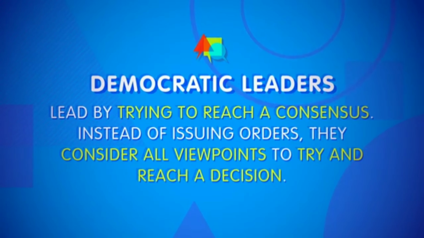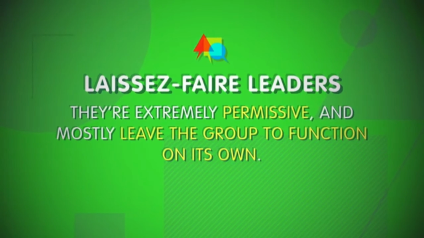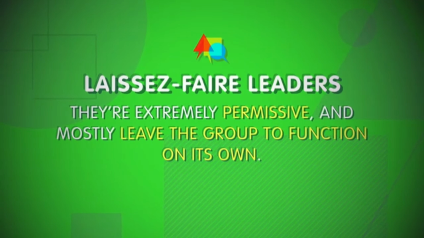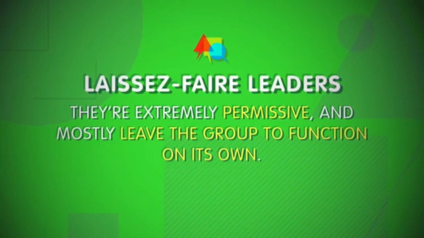Democratic leaders, on the other hand, lead by trying to reach a consensus. Instead of issuing orders, they consider all viewpoints to try to reach a decision. Such leaders are often less effective during a crisis, but because of the variety of different viewpoints they consider, they often find more creative solutions to problems, and they're more likely to receive affection from their group's members. Finally, laissez-faire leaders do the least leading. They're extremely permissive and mostly leave the group to function on its own. This means lots of freedom, but it's the least effective style at promoting group solidarity and least effective in times of crisis. So leadership is one way that individuals affect groups, but groups also affect individuals.